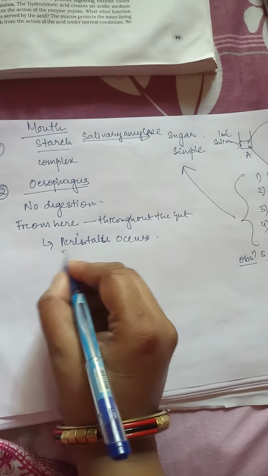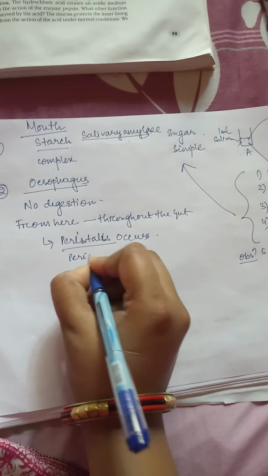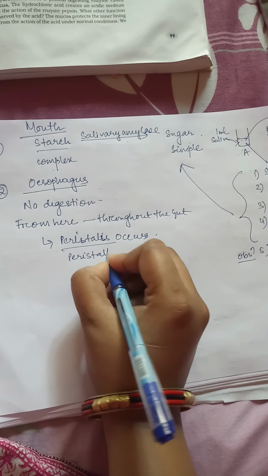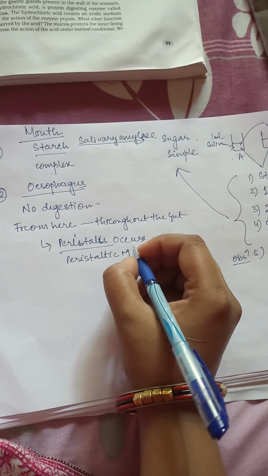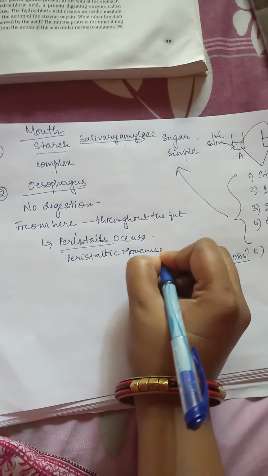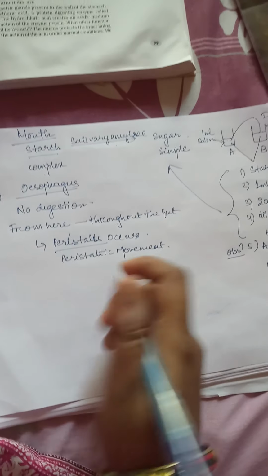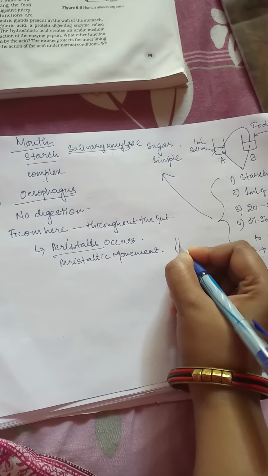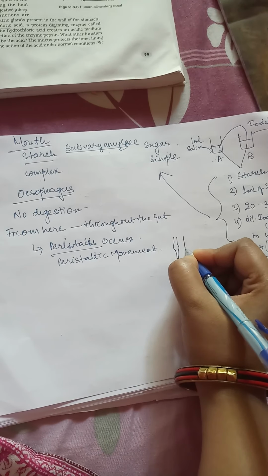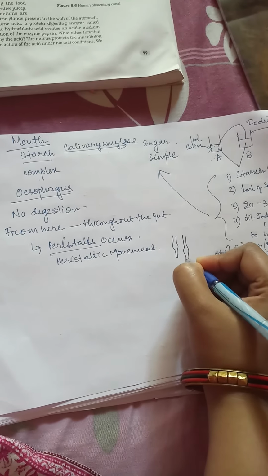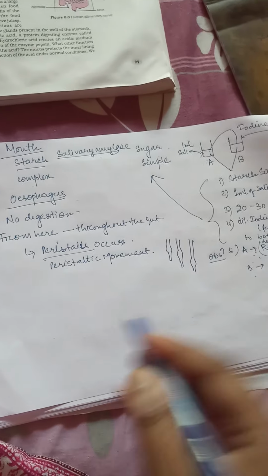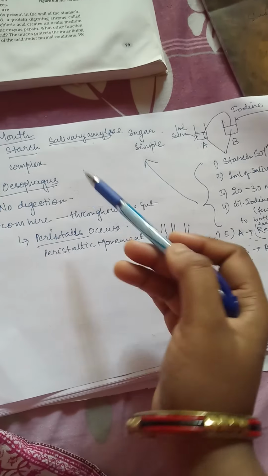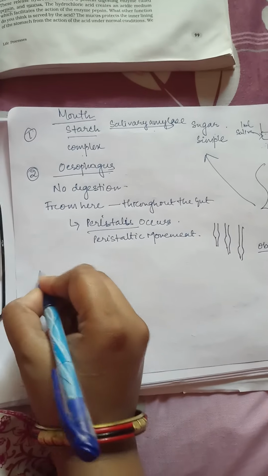Now, what is peristalsis or peristaltic movement? It is a wave-like movement, like this. Then the food will be pushed down, so downwards it will be swelling. So this is a peristaltic movement which occurs in the esophagus, so that the food is pushed down to the next part, and the next part is what?